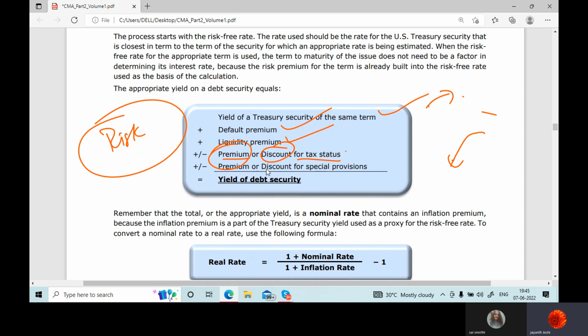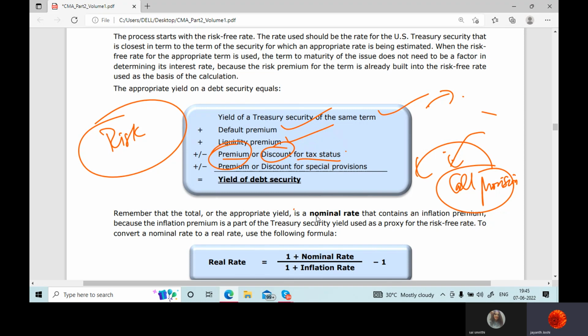And then, the company will issue bonds with special provisions, like I said, a call option or call provision. That means the company can buy back the bonds at a fixed price, which you don't like. You want to hold the bond and enjoy the returns. Since the provision is there, the company can buy it back earlier, so you would want a premium for such bonds, because there is a risk of the company buying back the bonds earlier.